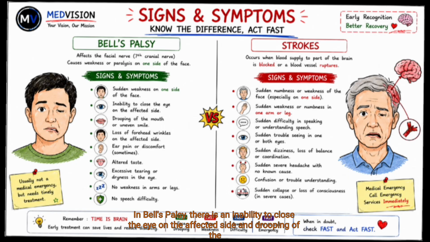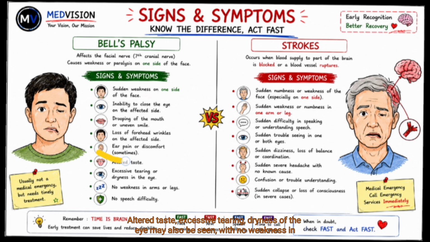In Bell's palsy, there is an inability to close the eye on the affected side, drooping of the mouth or uneven smile, and loss of forehead wrinkles on the affected side. Ear pain or discomfort is also sometimes seen, along with altered taste, excessive tearing, dryness of the eye, no weakness in the arms and legs, and no speech difficulty.